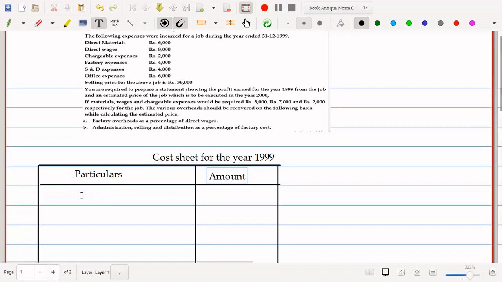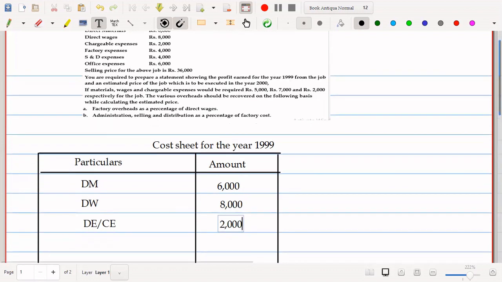Direct materials, I'll write it in short. Due to shortage of time, I cannot give it in detail. Just you all know what is the meaning of this DM, DL, DW, direct wages or direct labor, 8,000, and direct chargeable expenses or direct expenses or chargeable expenses, that is given as 2,000.